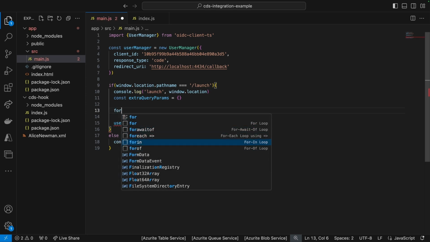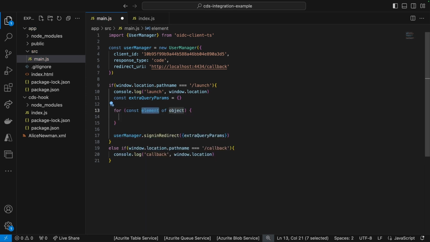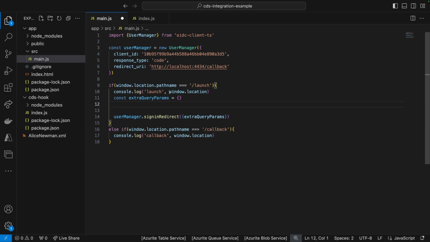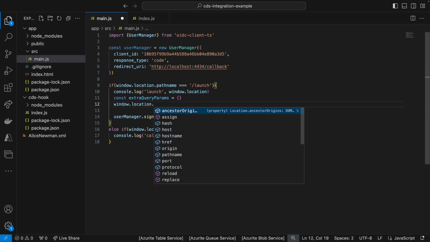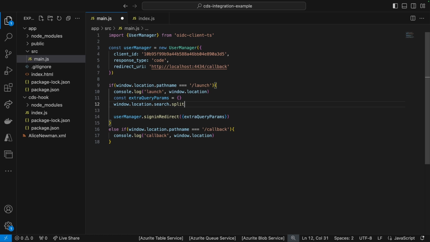And for each auth, I think it is, location, actually no, sorry, for each, there's nothing to iterate over yet. So I'll have the location search. I will split by question mark, and I will want to get the last one. I should only have one question mark. So that's going to give me the rest of the query string, which is then the query parameters separated by an ampersand.